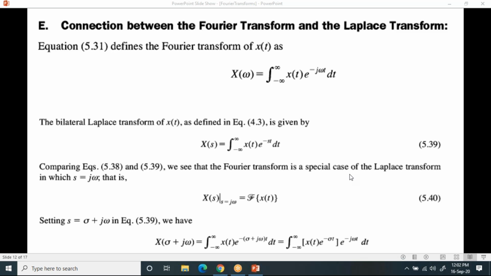But the Laplace transform is used to convert the time domain to the s domain, and you can apply it most of the time in control systems. I'm going to tell you the application part also. Whereas with the Fourier transform, you are converting the time domain to frequency. This is used in communication applications.